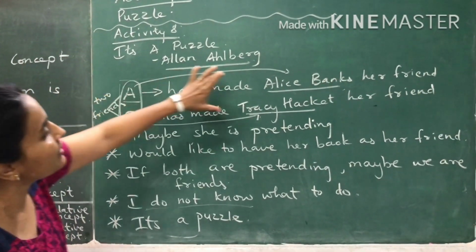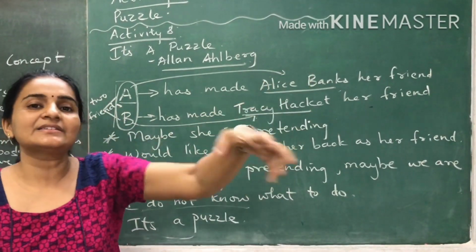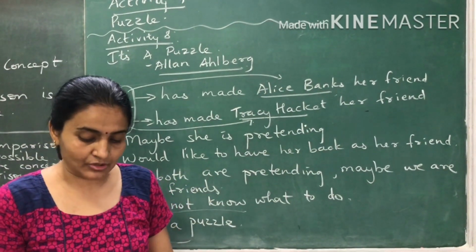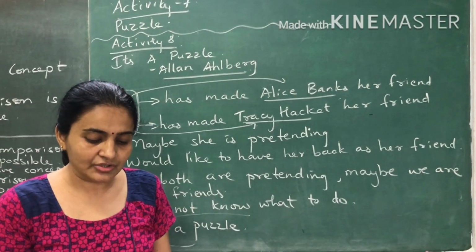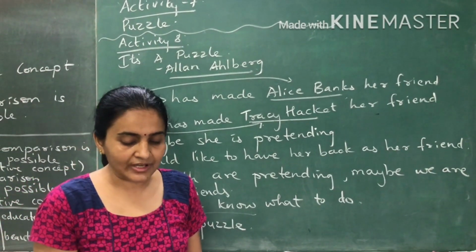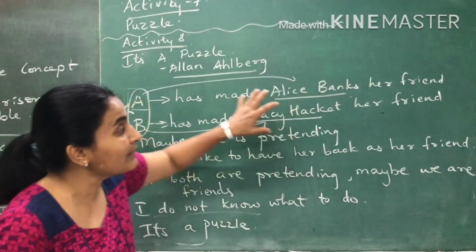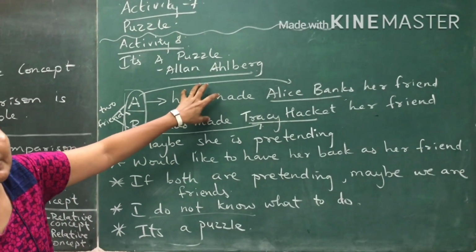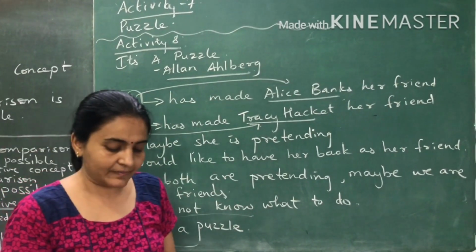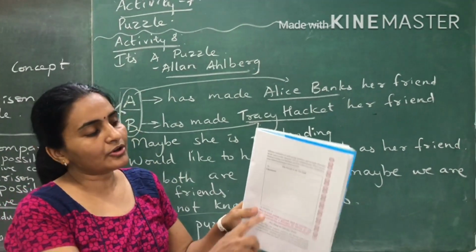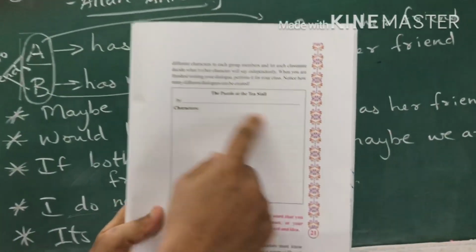So all of them accidentally meet at a tea stall. Work in groups to write a dialogue that has each of the four characters speak. If they meet, what would they speak about? What would they talk about if they accidentally meet at a tea stall? That is what you have to write. Just form an imaginary dialogue.